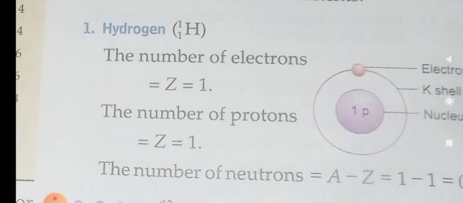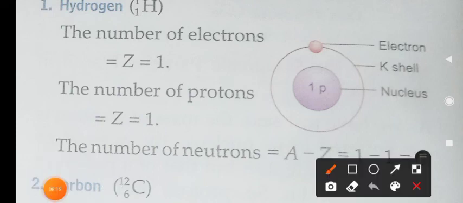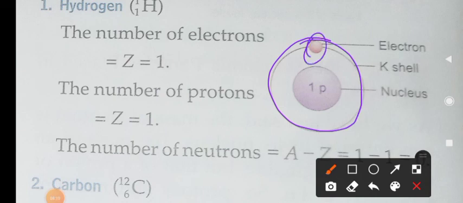Let us discuss the atomic structure of some common elements. The first one is hydrogen. In hydrogen, the number of electrons is 1. The number of protons is also equal to 1. So the number of neutrons equals A minus Z. What is A minus Z? A's value is 1 and the atomic number is also 1. So 1 minus 1 is equal to 0. So the number of neutrons in hydrogen is 0. Look at the atomic structure of hydrogen, only 1 electron, which is accommodated in the first shell.